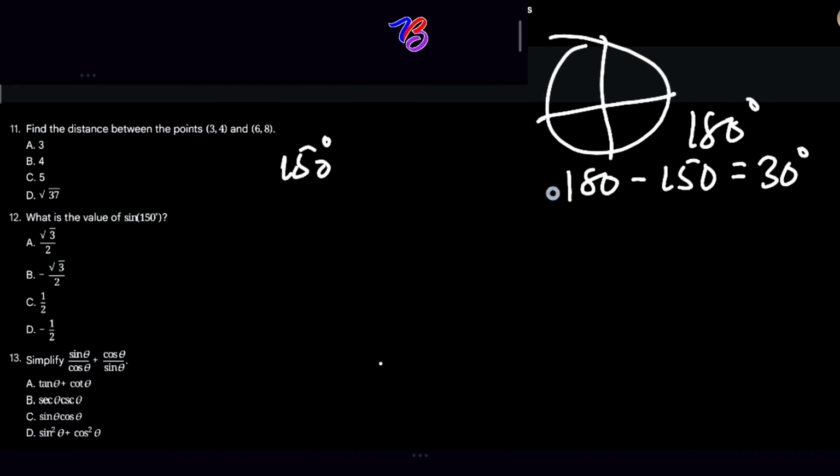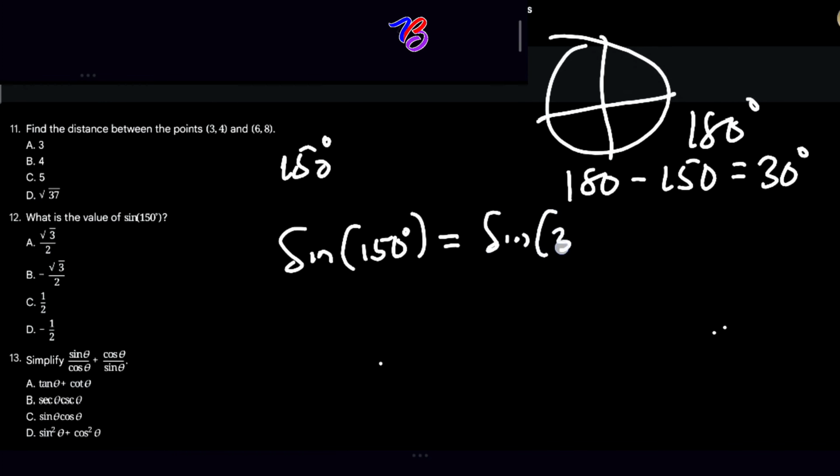So the sine function is positive, yes or no? In the second quadrant, the sine function is positive because we are dealing with the second quadrant. With that being said, we can now say that sine 150 degrees is equal to sine what? 30 degrees, from what we have seen. And this from our special angles is 1 over 2. So our answer is C.